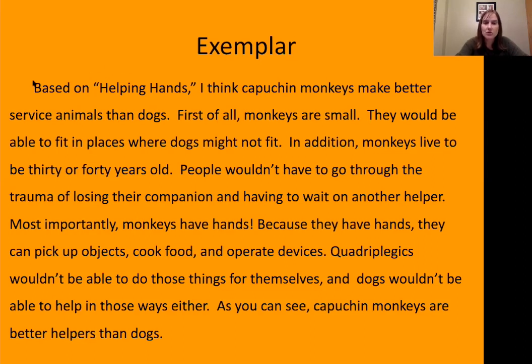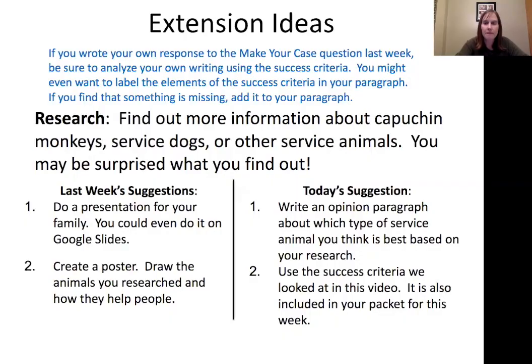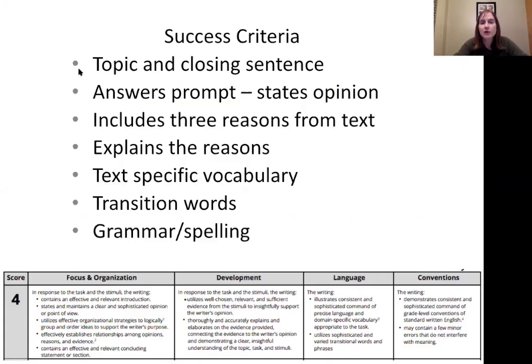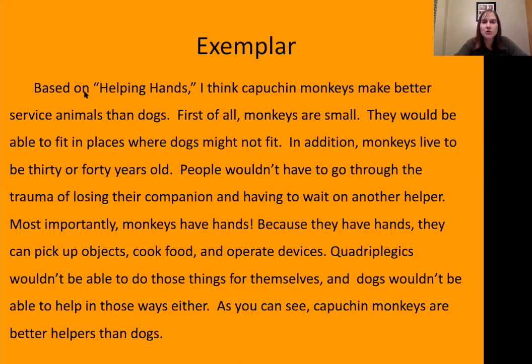Let's go back to our success criteria. The first thing we've got to have in our success criteria is a topic and a closing sentence, and they should state our opinion. So in our exemplar, do you see a topic sentence that tells our opinion and tells what we're going to be writing about in this paragraph? Yes, this very first sentence is our topic sentence. This particular author has written the opinion that Capuchin monkeys make better service animals than dogs. So we know that's their opinion. We know that's what this paragraph is going to be about.